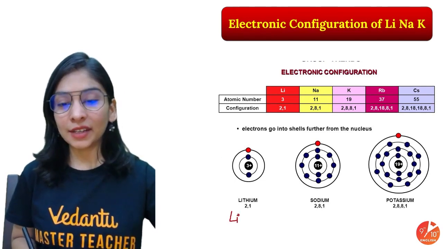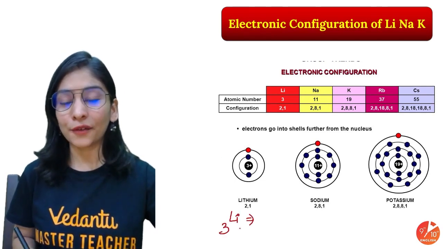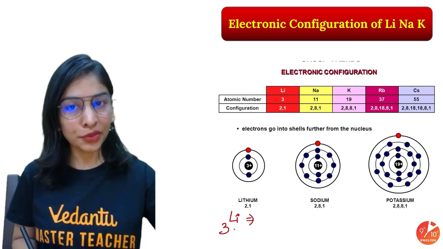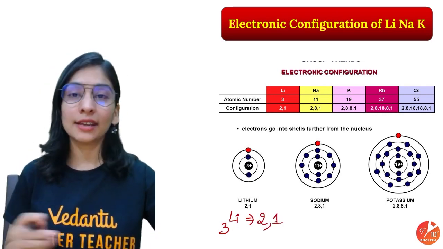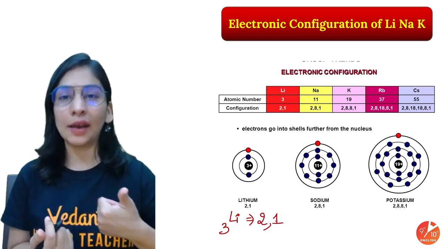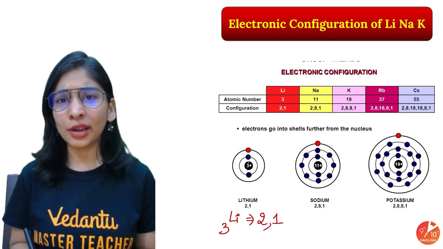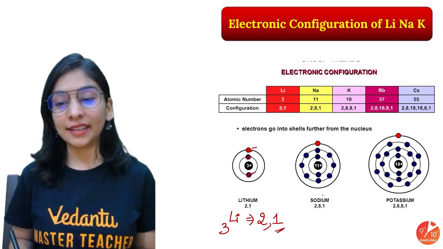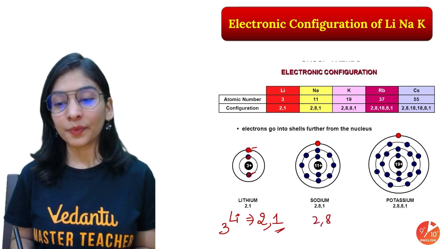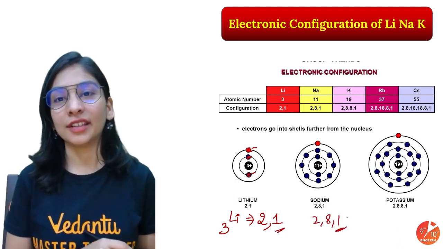Let's take the case of lithium, having a configuration of 3. We have 3 protons and 3 electrons as said. First shell has a capacity of 2, second has a capacity of 8, but we just have 1. So you can write it this way: first shell carrying 2 electrons, next shell carrying 1 electron. Did you see lithium and sodium both had 1 electron in the last shell.